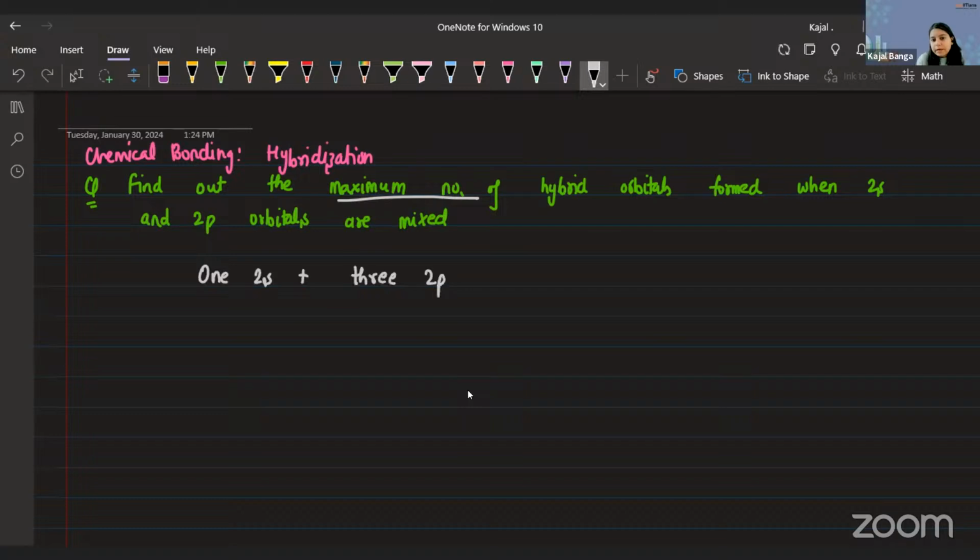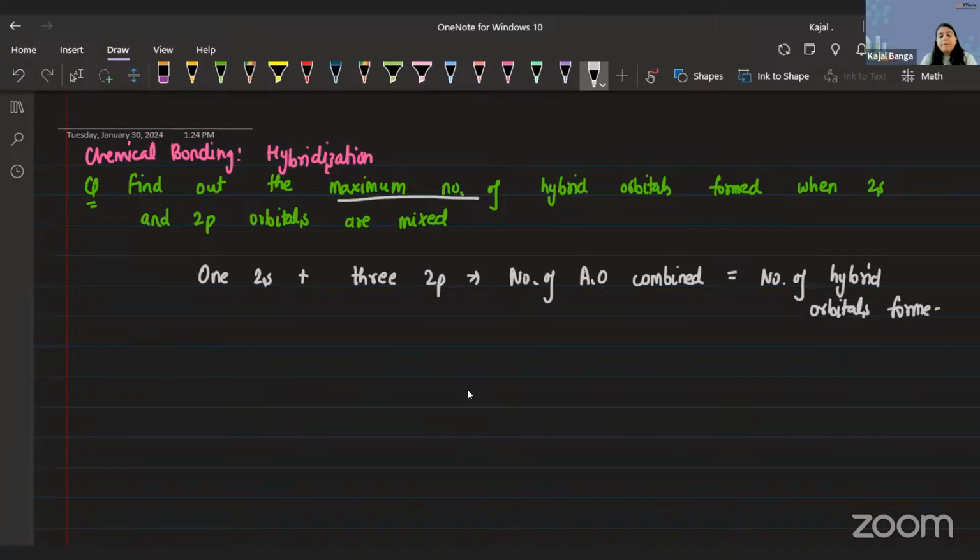And the number of atomic orbitals combining, the number of AO combined, is equal to the number of hybrid orbitals that would be formed. So if I'm combining one s orbital with three 2p orbitals, my maximum number of orbitals, in short my answer, would be 4. That's it. Simple, straightforward question.